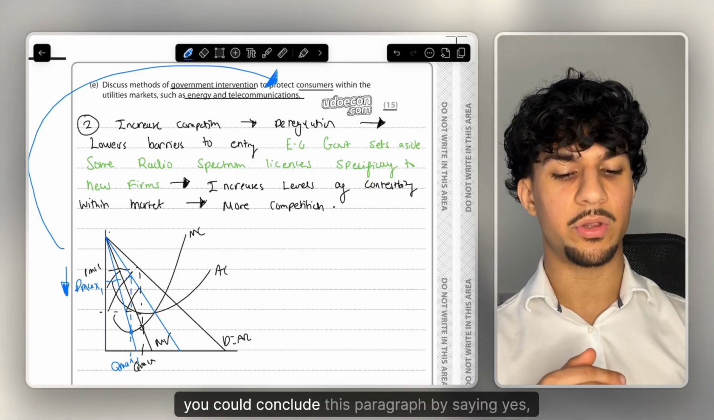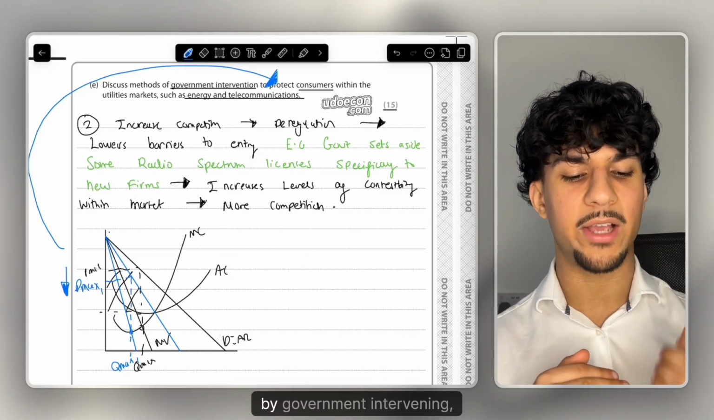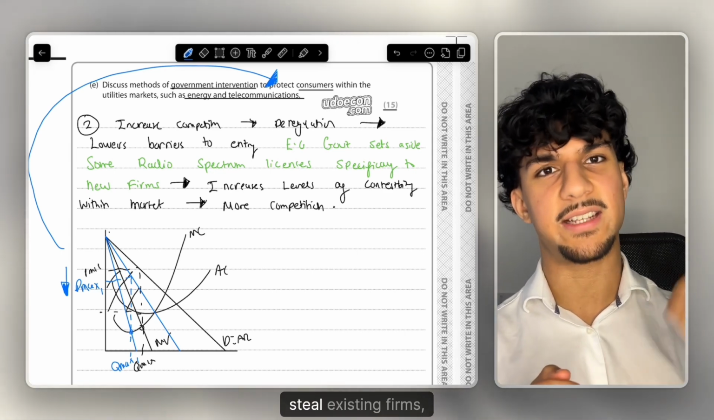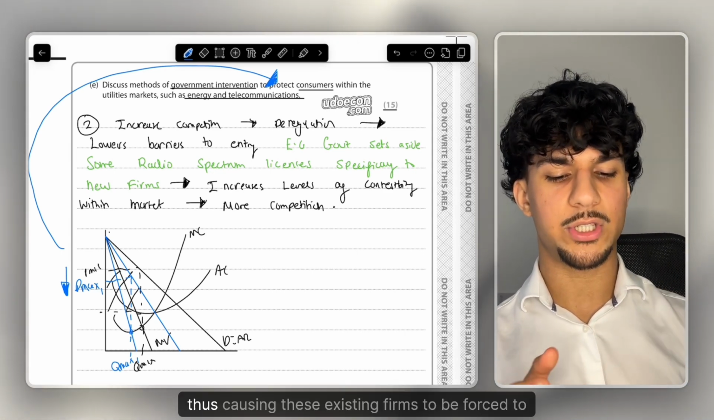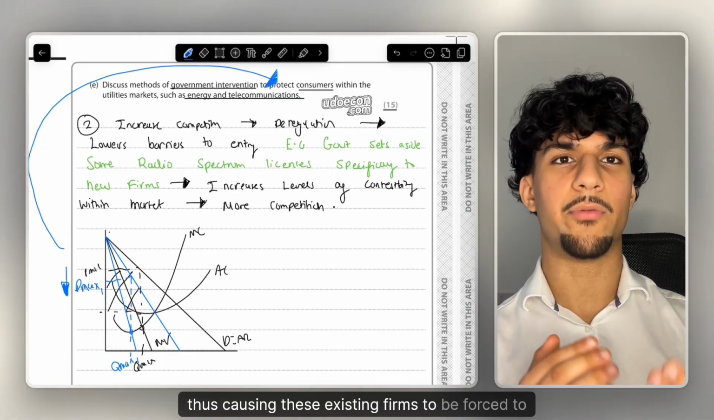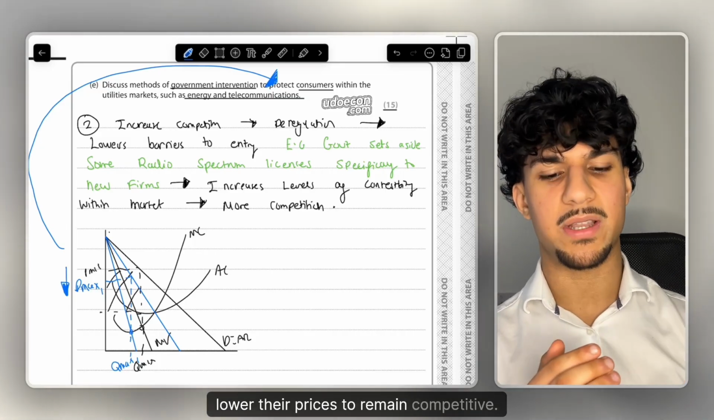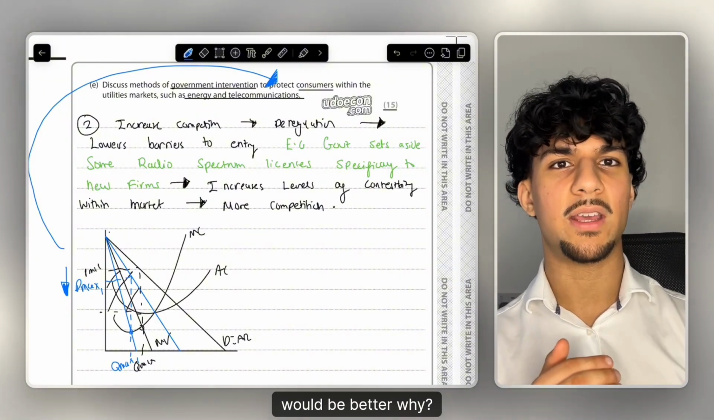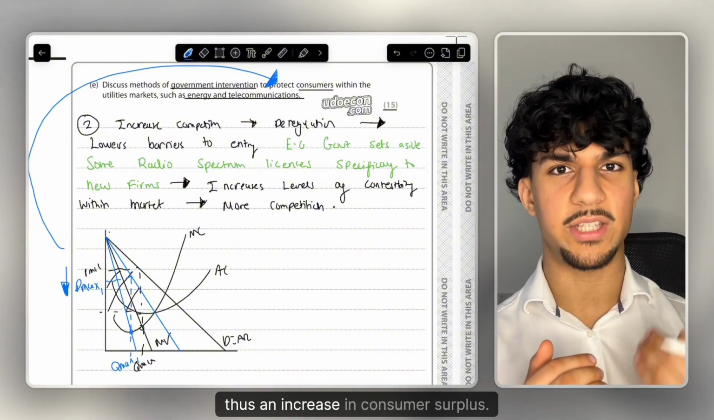So yes, you could conclude this paragraph by saying, by government intervening, by deregulating, new firms will enter the market, steal existing firms' demand away, thus causing these existing firms to be forced to lower their prices to remain competitive, thus meaning overall the outcomes for consumers would be better. Why? Since prices are lower, thus an increase in consumer surplus.